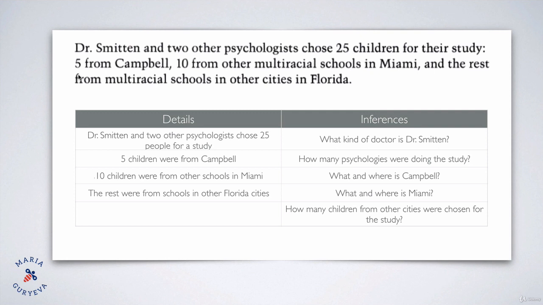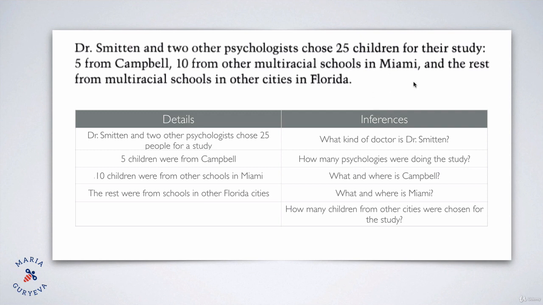What and where is Campbell? So we see here that 5 children were from Campbell and 10 were from other multiracial schools in Miami. So we can conclude that Campbell is one of the multiracial schools in Miami, right? Campbell is a multiracial school and it is located in Miami. So again, it's not written in the text, but it's easy for us to understand that Campbell is also a multiracial school in Miami. So again, this is an inference. What and where is Miami? I'm sure that all of you know what and where is Miami, but let's pretend that we don't know.